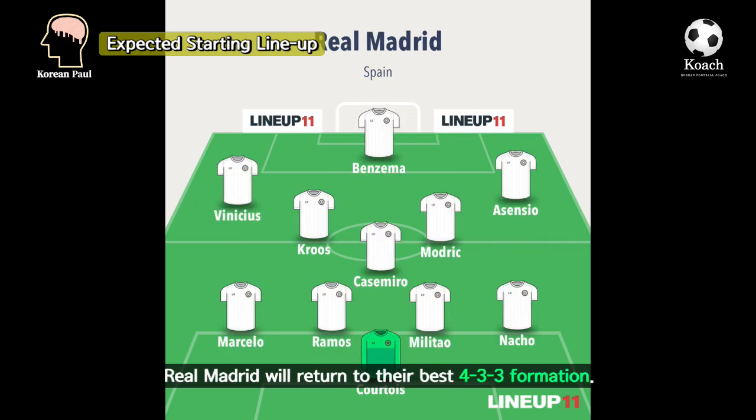Real Madrid will return to their best 4-3-3 formation. They will build the lineup considering the injured players and the players returning from injuries. But overall, there is a high probability that the lineup will be based on experience. The places where Rafael Varane and Dani Carvajal are missing will be filled by Sergio Ramos and Marcos Asensio.